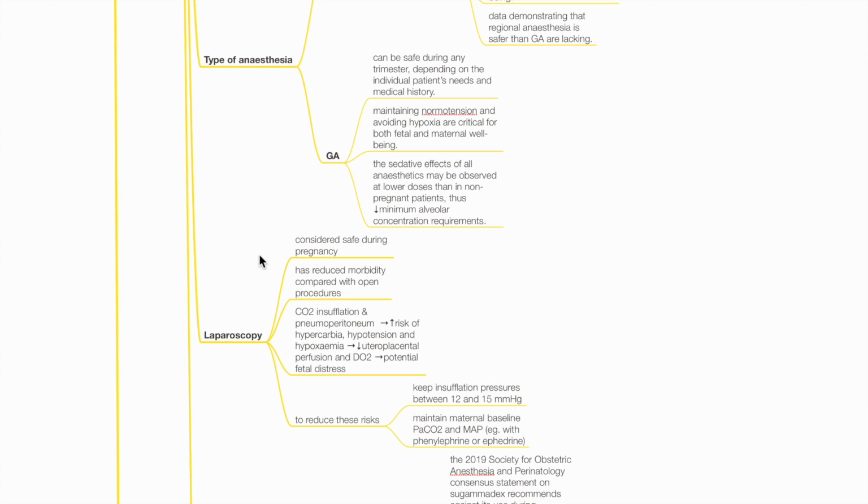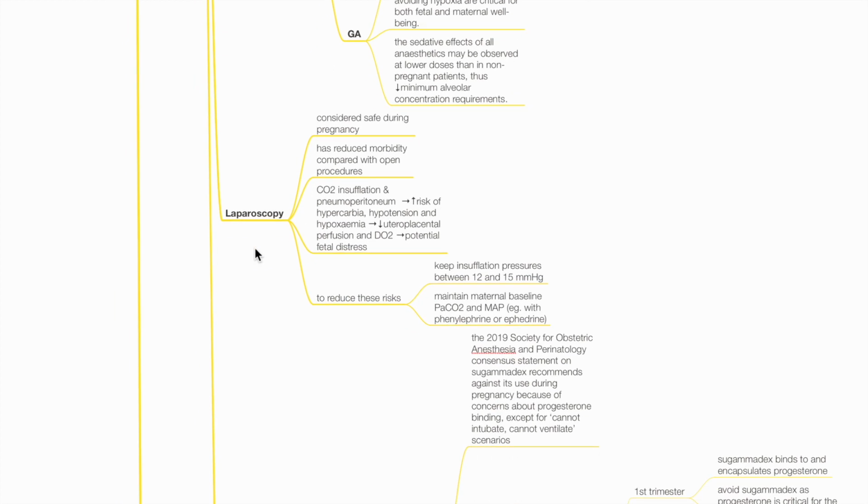The other option is general anesthesia, which can be safe during any trimester, depending on the individual's needs and medical history. Maintain normal tension and avoid hypoxia. The sedative effects of all anesthetics may be observed at lower doses than in non-pregnant patients, thus there is a reduced MAC requirement.